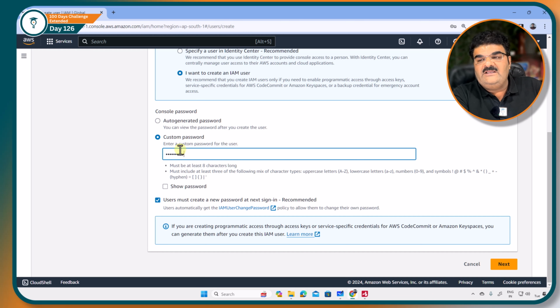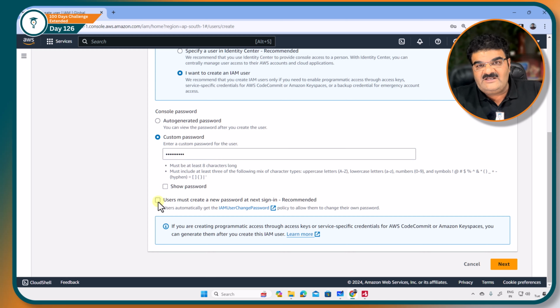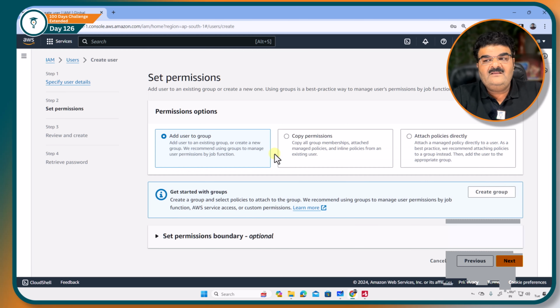So Indian123, I'm going to set up this password. Now I don't want this user to change password at next login, so I'm just going to remove this. Now next. See, I just created user1. Now user1 can log into my AWS account, but if I'm not going to attach any policy with this user, then this user will be useless, because by default you don't have permission on any of your AWS resources.